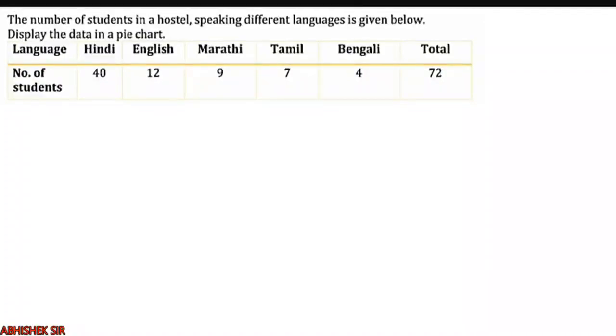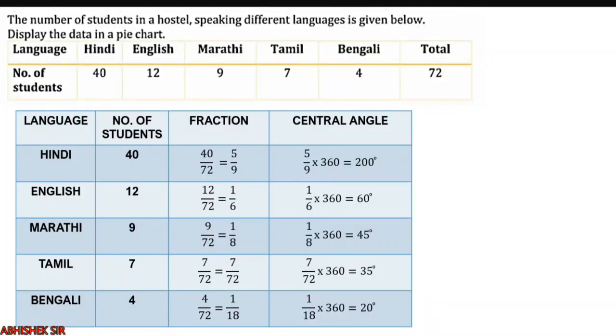Here the number of students in a hostel speaking different languages is given below. So Hindi 40 students out of 72, English 12 students out of 72, Marathi 9 out of 72, Tamil 7 out of 72 and Bengali 4 out of 72. Right, so we have to display the data in pie chart. So you are all knowing what is the next step. The next step is the table. Okay, first column language, second column number of students. These two are given in question only. Let us convert this into fraction.